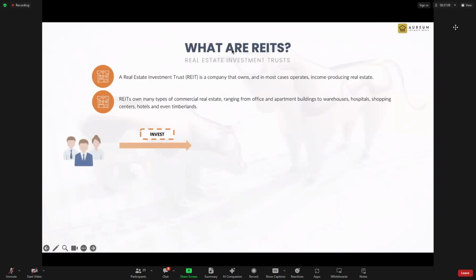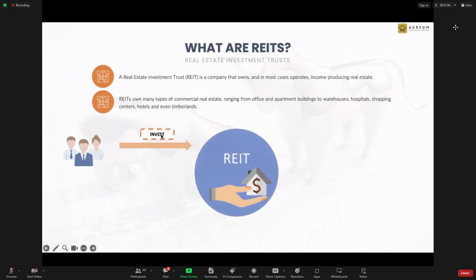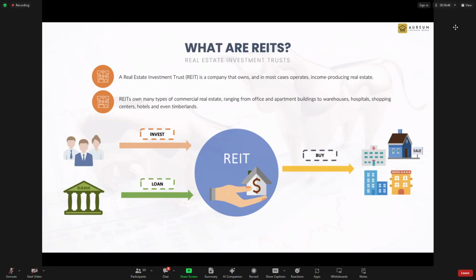And how does a REIT form? First there's always a REIT manager, and this REIT manager will take money from you and me as investors. But our money is still not enough for them to buy properties, because property is not cheap. So at the same time, they will also take a loan from the banks to buy properties.